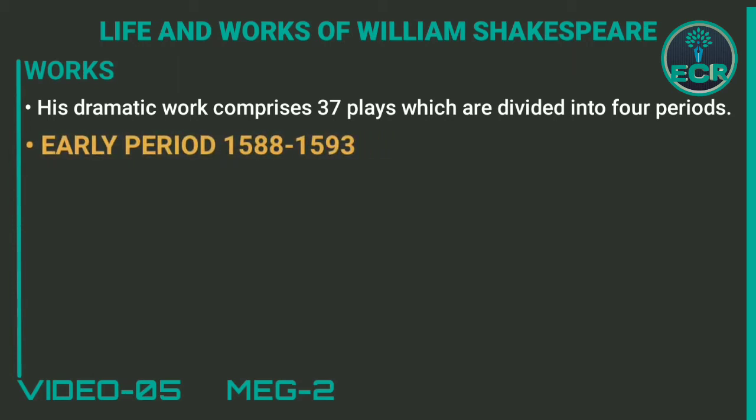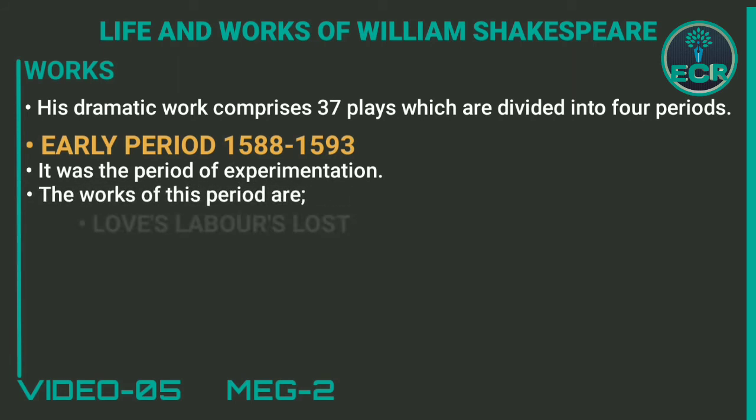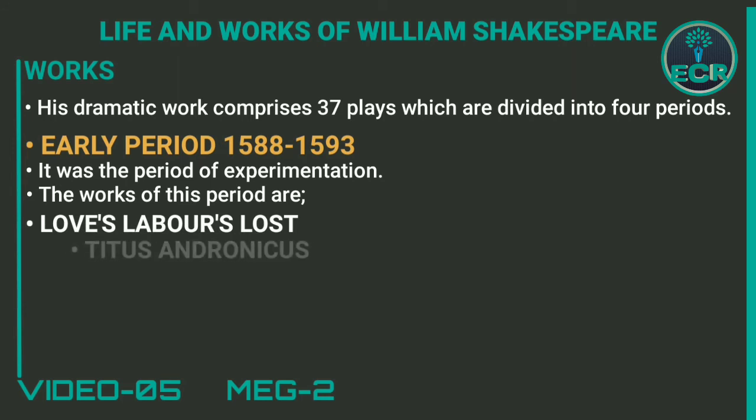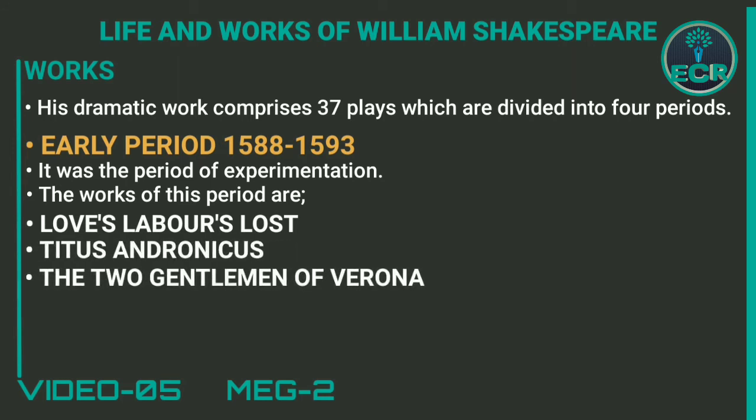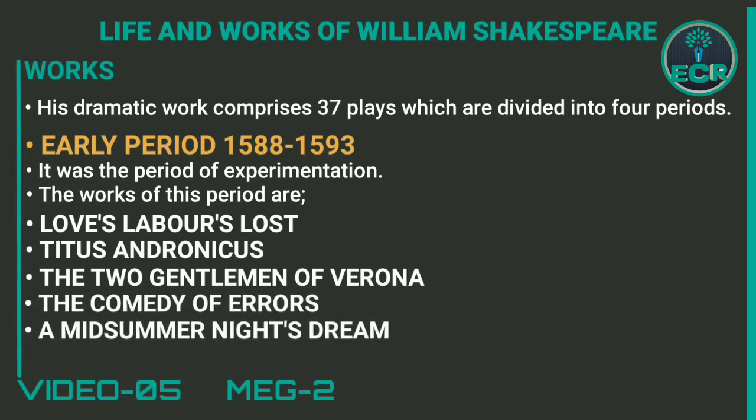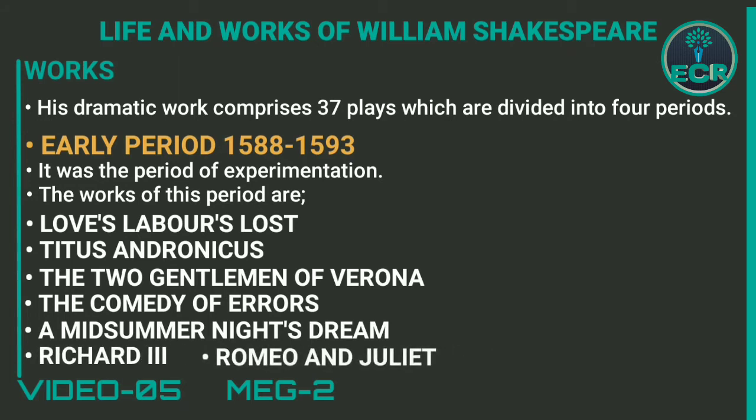Early period. It was the period of experimentation. The works of this period are Love's Labour's Lost, Titus Andronicus, The Two Gentlemen of Verona, The Comedy of Errors, A Midsummer Night's Dream, Richard III, and Romeo and Juliet.